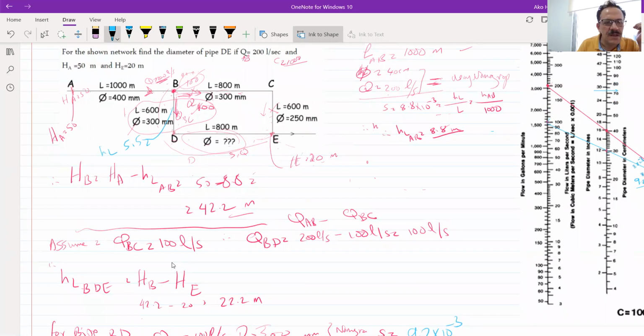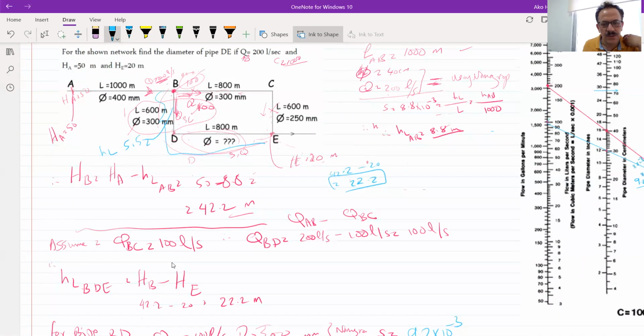We know that the head loss from B to E is equal to 42.2 minus 20, which is equal to 22.2. We know that the whole line head loss is 22.2.